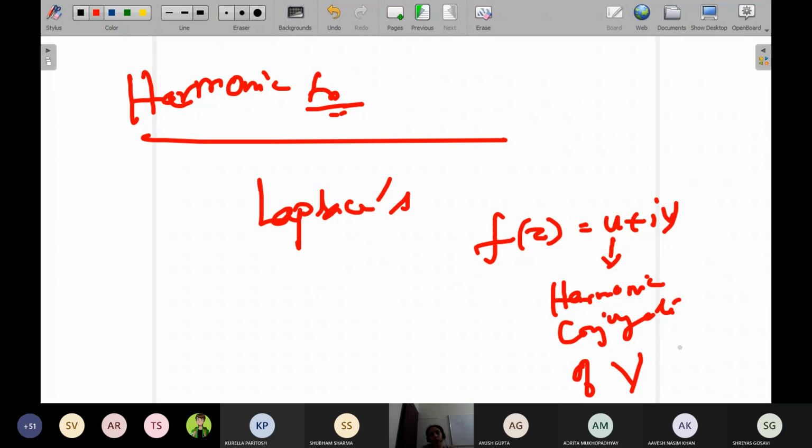Harmonic function: any function which has continuous second order partial derivatives and which satisfies Laplace equation is called a harmonic function.